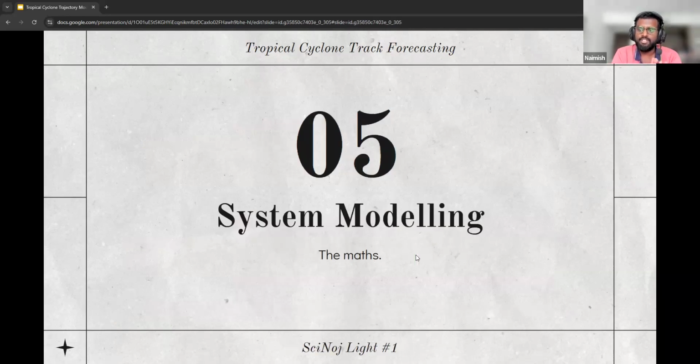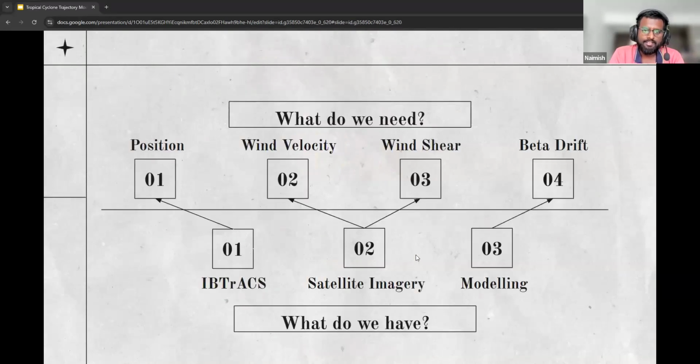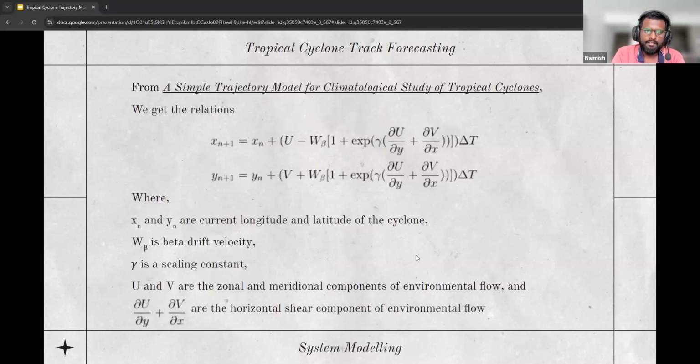Cool. Now let's finally get to the cyclone modeling, which is what we're here for. We have all the building blocks. Now we get into the maths. So what did we need? We needed position, velocity, and beta drift. We have IB tracks, satellite imagery, and we are hoping our model can account for beta drift when we train it. Now, because there is a lot of pre-existing literature on how cyclones form and how they move, we can incorporate some of the known physics into fine-tuning our candidate library instead of constructing an extremely large sample search space.